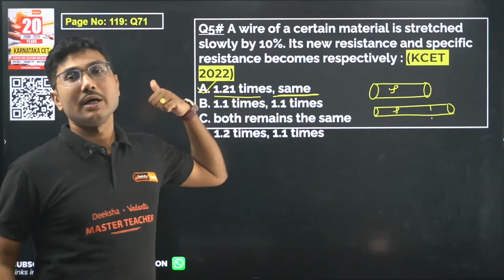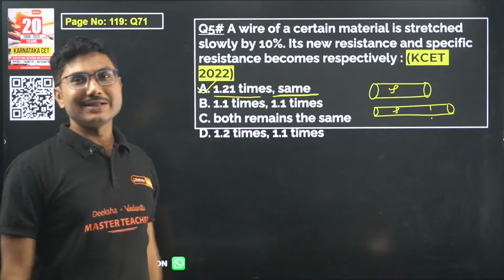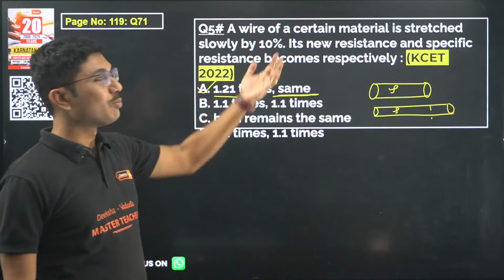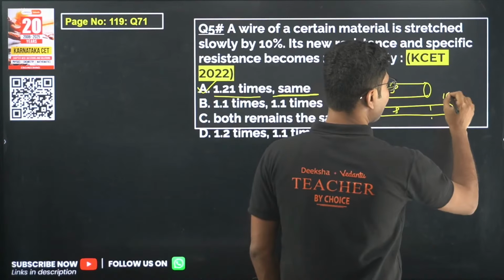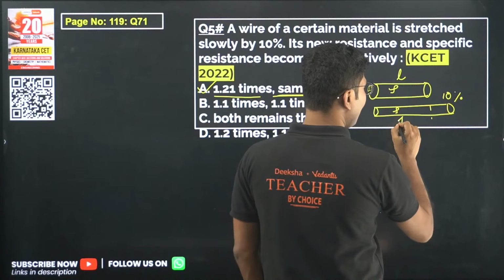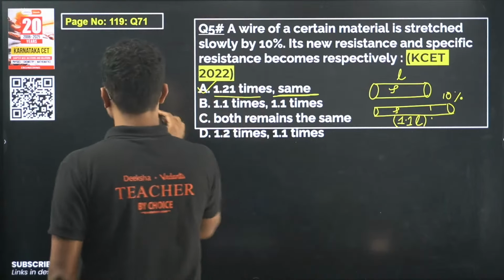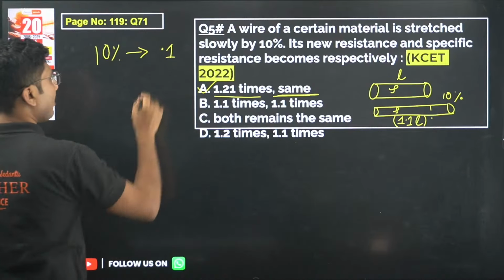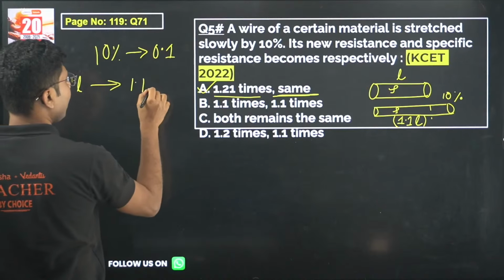This 1.21 times does not matter. When I give these questions to students, I remove this part, the resistivity part, so that students have to solve it and calculate exactly by how much the resistance changes. A 10% increase means suppose the initial length was L, the new length will be 1.1 times L. 10% means 0.1 increase. So original length was L, that will become 1.1 L.